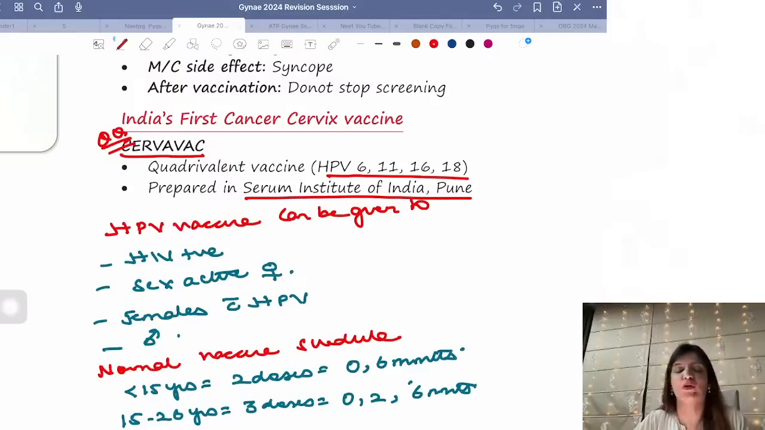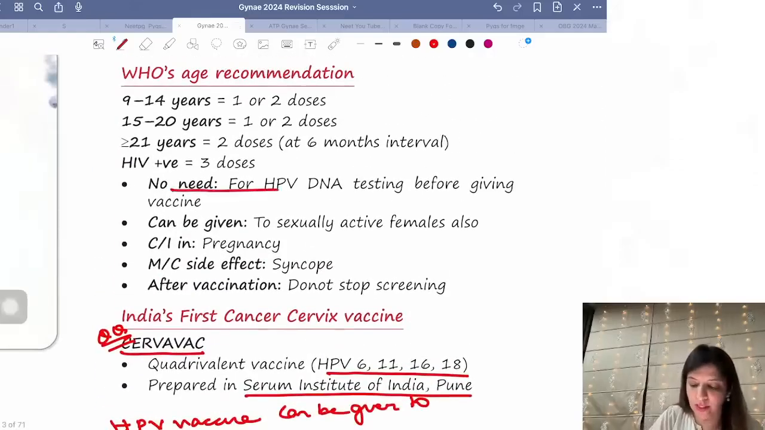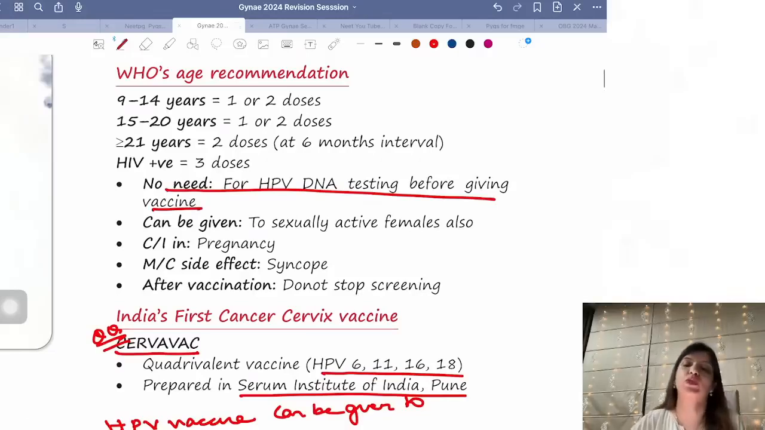Please, very, very important about HPV vaccine is that HPV vaccine can be given to HIV positive females. It can be given to sexually active females, and to females who have HPV infection. Why? Because there is no need for HPV DNA testing before the vaccine. So you don't have to test for HPV DNA before giving the vaccine. That means this vaccine can be given to females who are HPV positive.